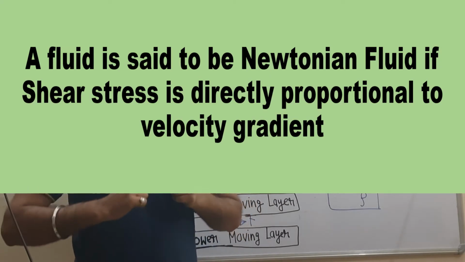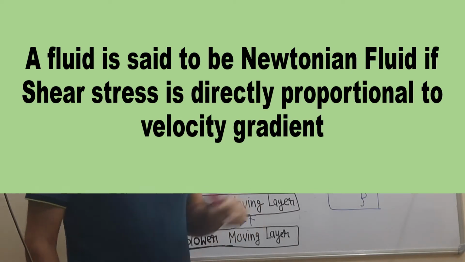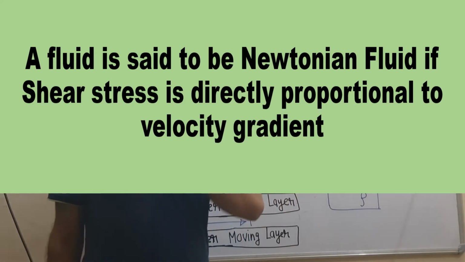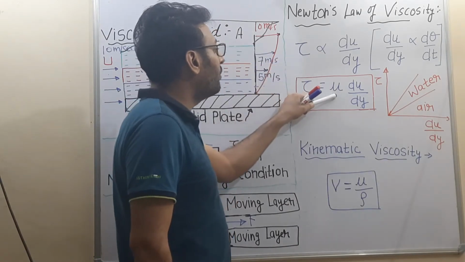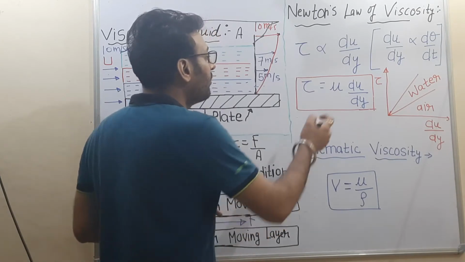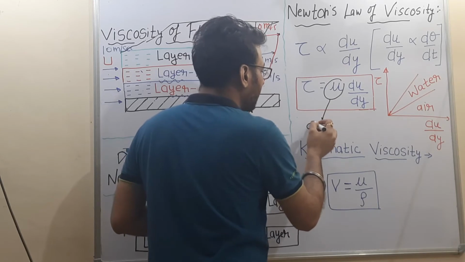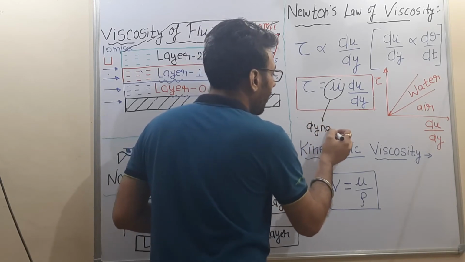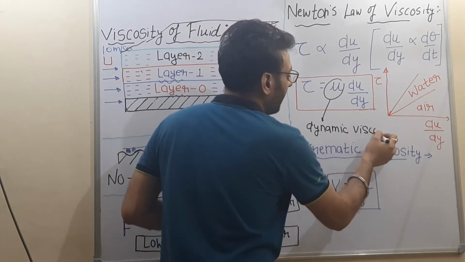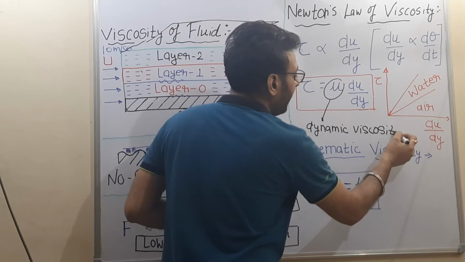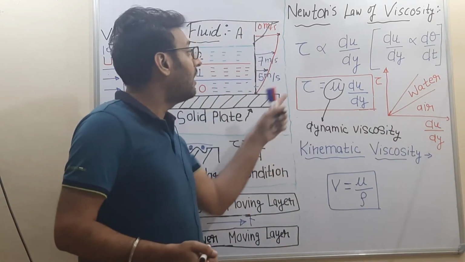Now further, after simplifying, tau will be equal to mu du upon dy, where mu is the constant of proportionality, which is known as the dynamic viscosity of the fluid. So from here we can say that the dynamic viscosity of the fluid is denoted by the symbol mu.